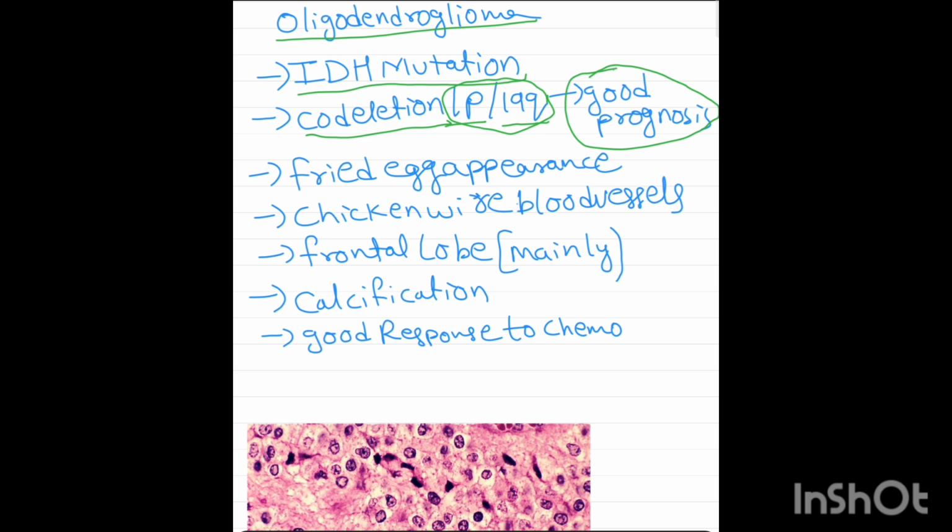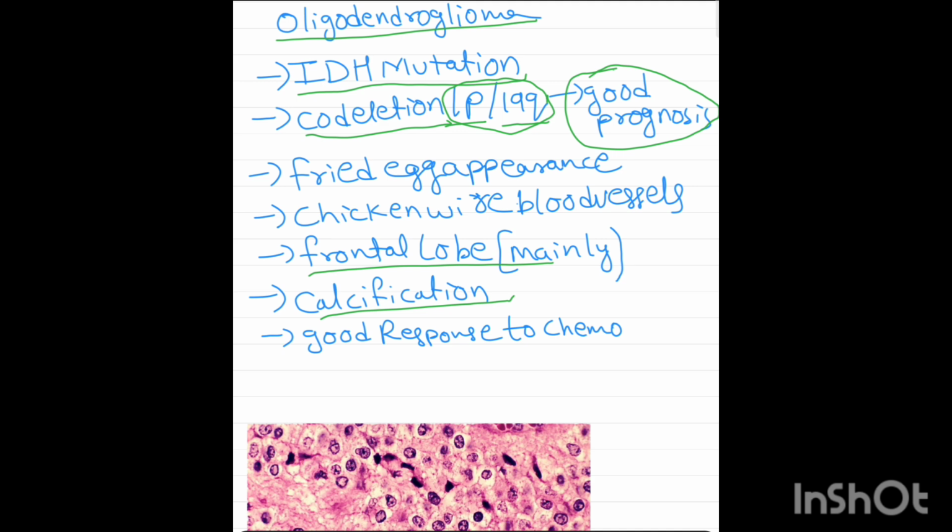Clinically speaking, a calcification-occurring tumor in the frontal lobe is oligodendroglioma. Just remember that if a patient presents with a tumor mass in the frontal lobe with calcification, it is most probably oligodendroglioma.